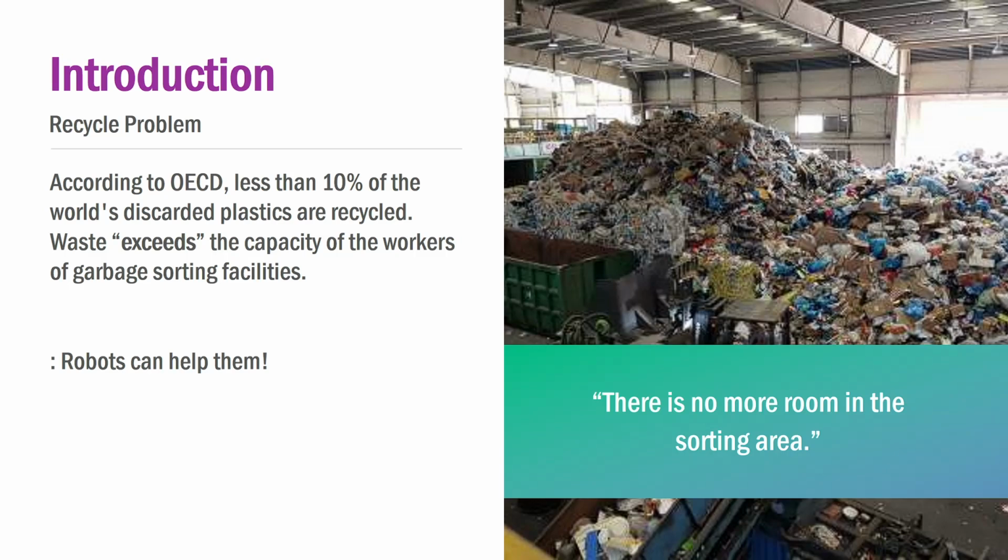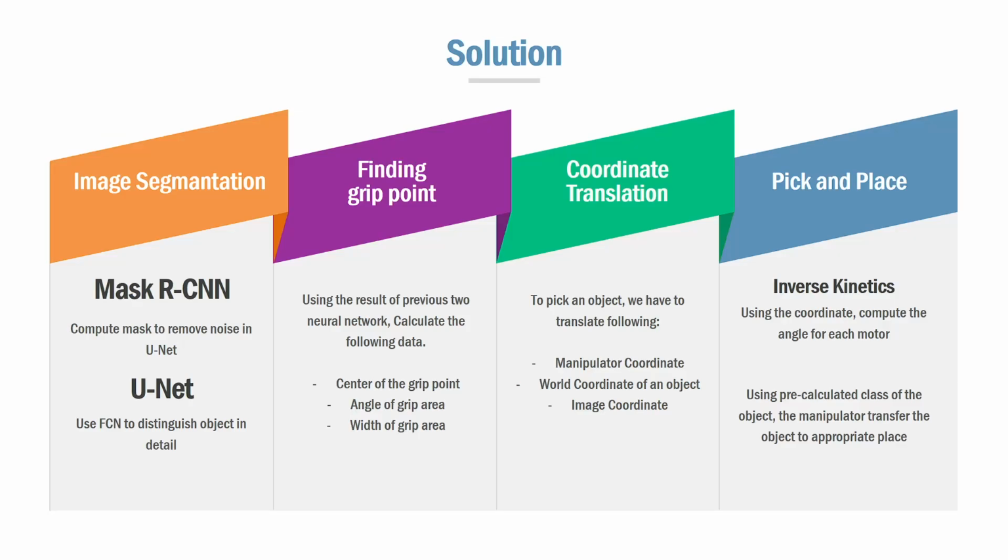In addition, after the coronavirus crisis, the amount of plastic waste has increased dramatically. The amount of waste exceeds the capacity of the workers of garbage sorting facilities, and our team thinks that robots can be used to resolve this problem. Our team divided the problem into two parts: object recognition and classification through images, and detection of the grasping point and carrying the object.